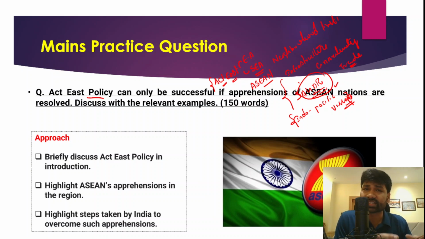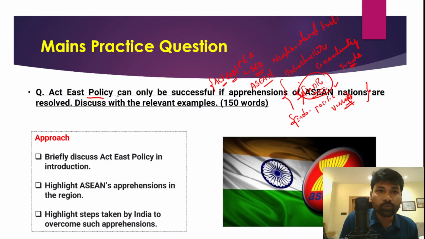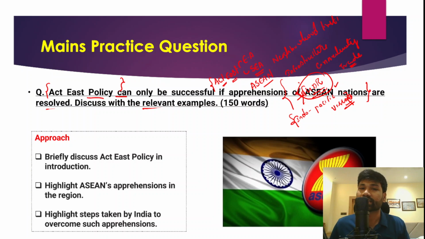The question is essentially saying that there is a lot of apprehension among these Asian countries. India's Act East policy can only be successful if the apprehensions of these Asian nations can be resolved. If India is successful in resolving the apprehensions of these Asian countries, then our Act East policy would be successful. Now, in this context, the question asks us to discuss this with relevant examples.